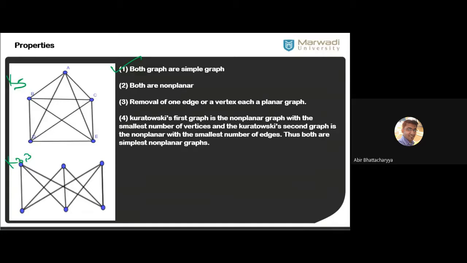Simple graph means what? What is a simple graph?